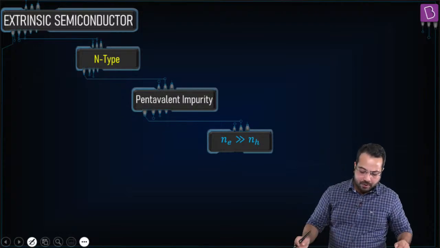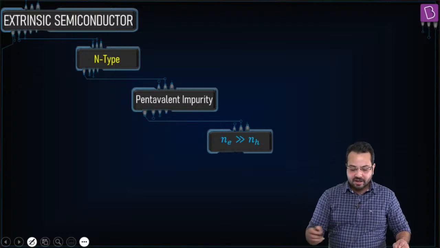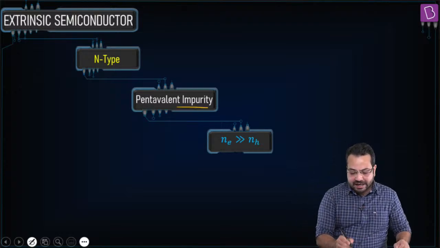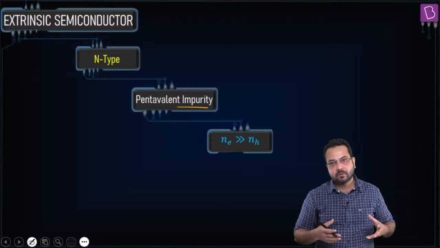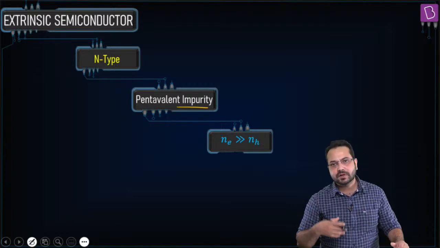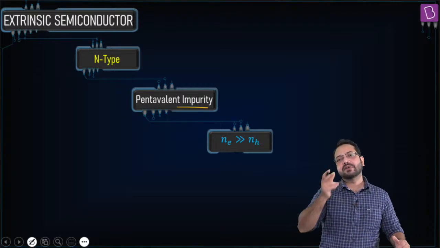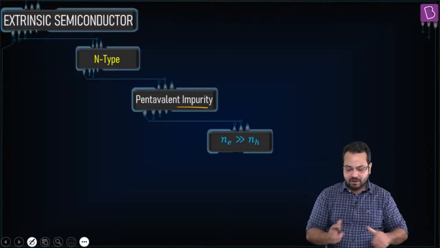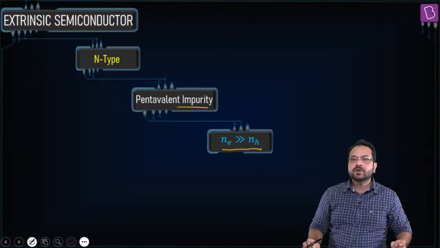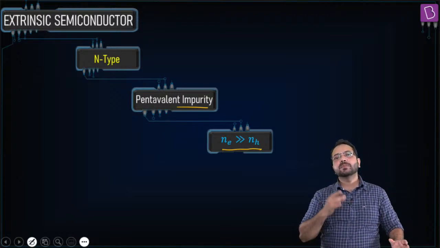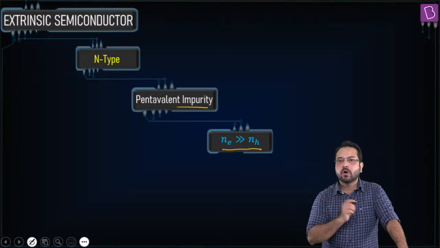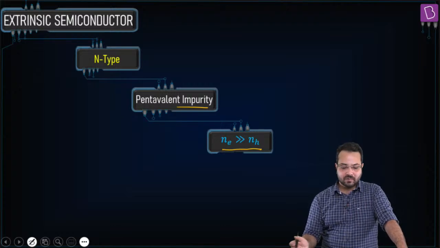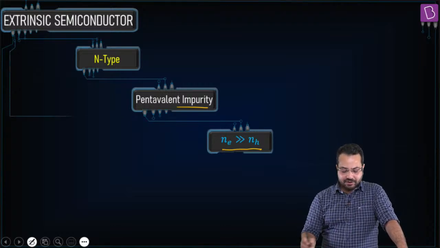Okay, first let's talk about N-type semiconductor. In an N-type semiconductor, we add a pentavalent impurity. Pentavalent impurity could be phosphorus, arsenic. It should have 5 electrons in the outer shell. And when we do that, the concentration of electrons becomes much greater than the concentration of holes. Correct?